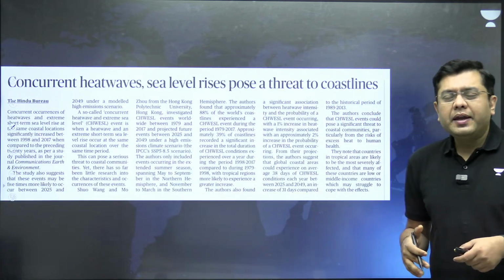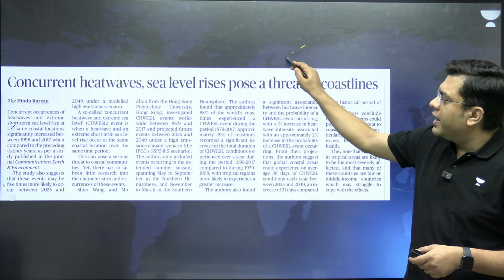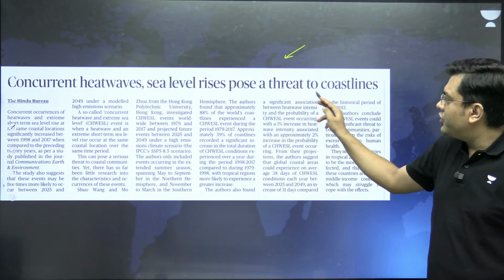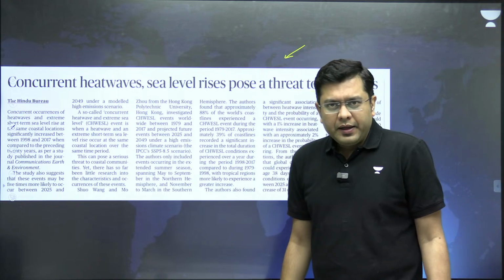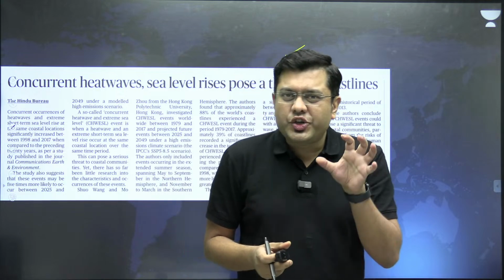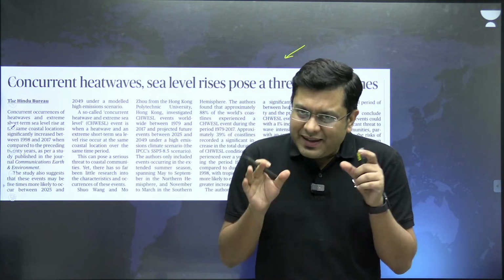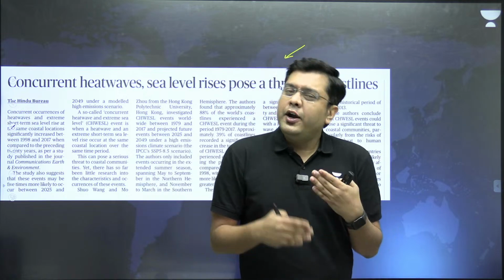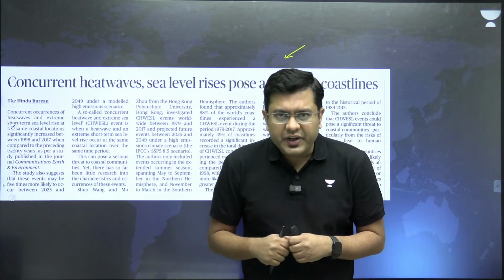The first topic talks about how concurrent heat waves and sea level rise pose a threat to the coastline. This article has appeared in the science section of the newspaper, and it is relevant for your preparation in GS paper 1 and also GS paper 3.